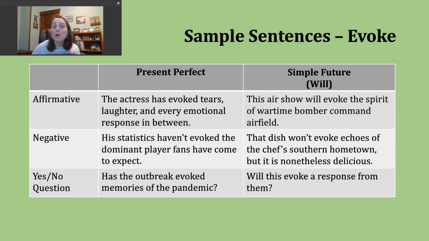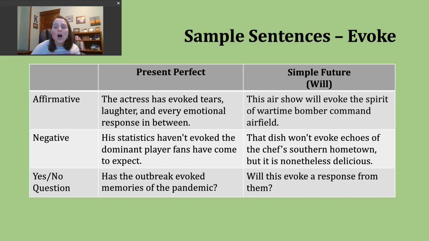Now let's move on and make a question, a yes or no question in the present perfect. To do this, you'll start with have or has, then you'll have your subject. We want our have or has to match the form of the subject. Then you'll use the participle form of the verb. Here's the last example. Has the outbreak evoked memories of the pandemic? So here, maybe we're talking about some kind of illness that is spreading rapidly in a community, making people recall to mind what the early days of the pandemic felt like.